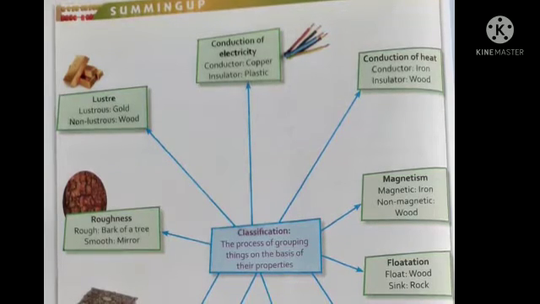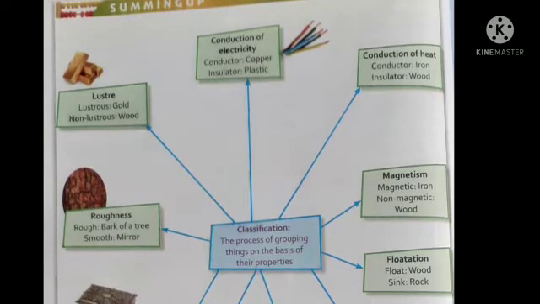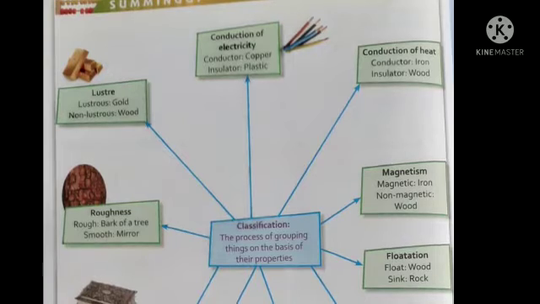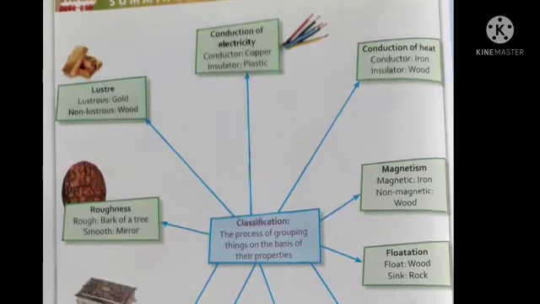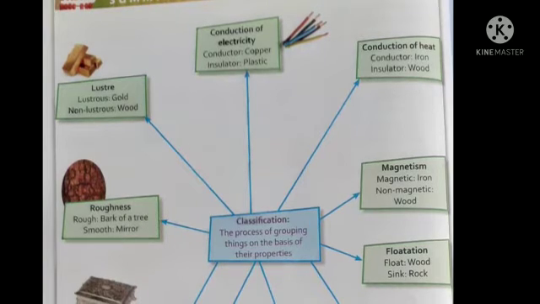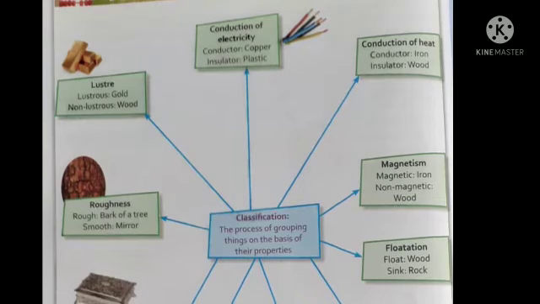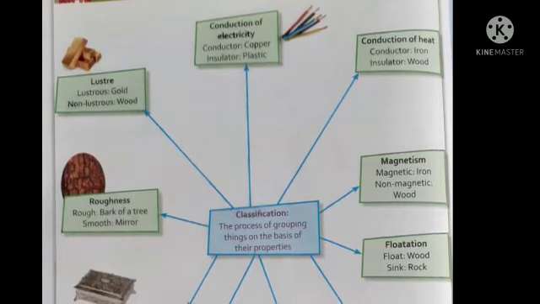Now on the basis of the properties of the material, we classify them into groups. So what are the classifications of material? The first one is roughness. We will define an object as rough or smooth by touching its surface. A rough surface is like the bark of a tree, while a smooth surface is like a mirror.